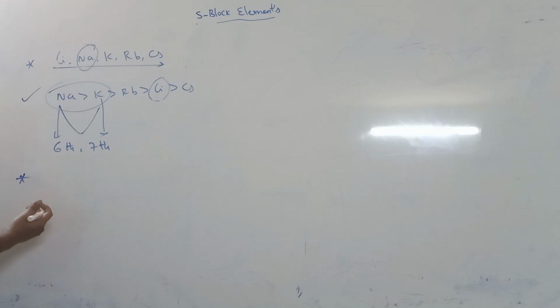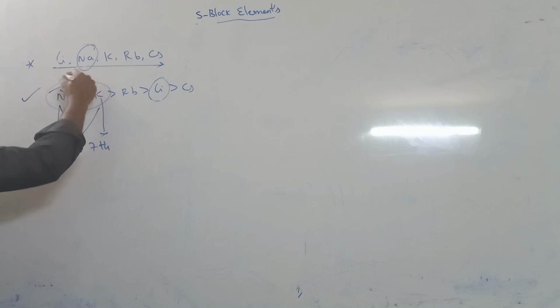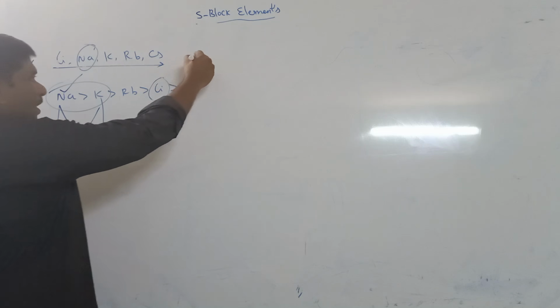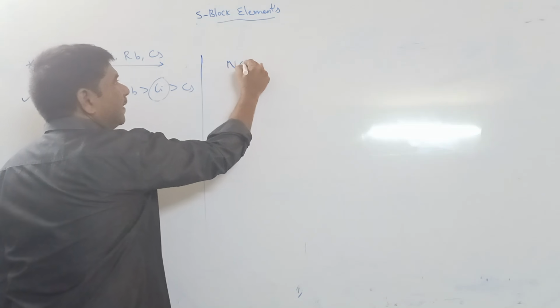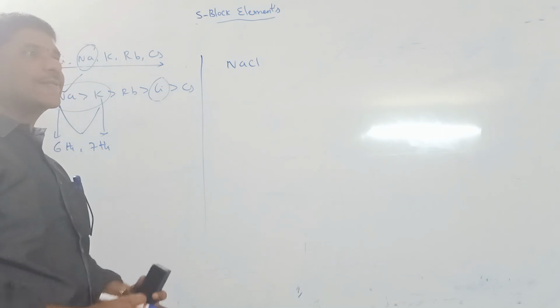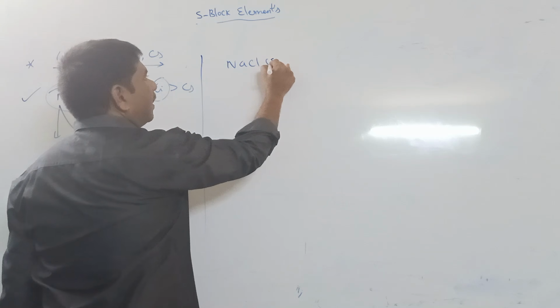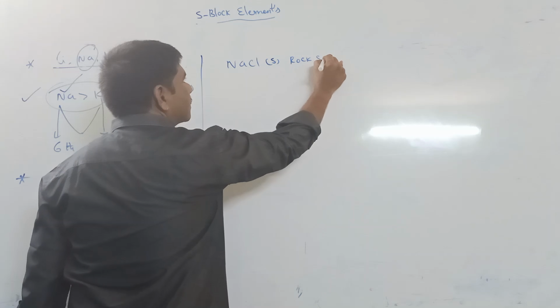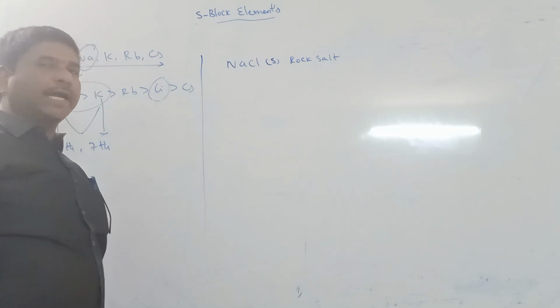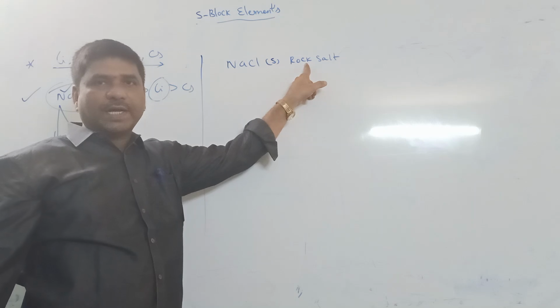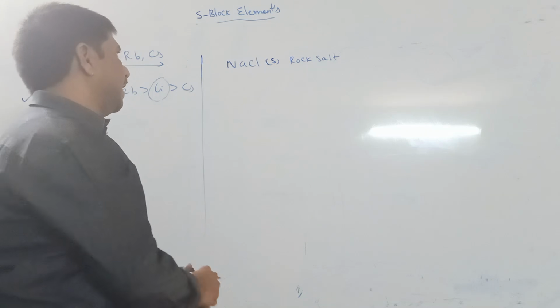This group's elements have minerals. The element with the most available minerals is sodium. Sodium minerals are more available in nature. The sodium mineral NaCl in solid state is called rock salt, common salt, table salt.